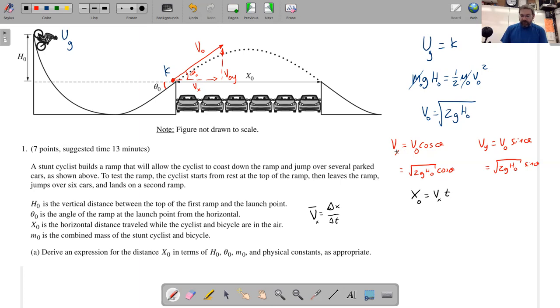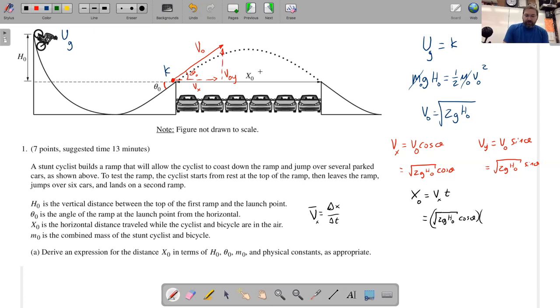I already have an expression for v sub x. It's the square root of 2g h naught cos theta. That's the horizontal velocity. And then the time is the time that it takes for this person to get from the top of the ramp to the top of the next ramp. It's the time it takes to go up and then back down. So you have a kinematics problem.